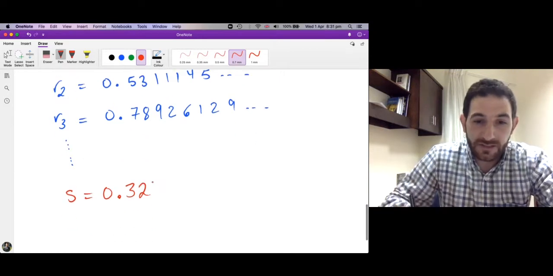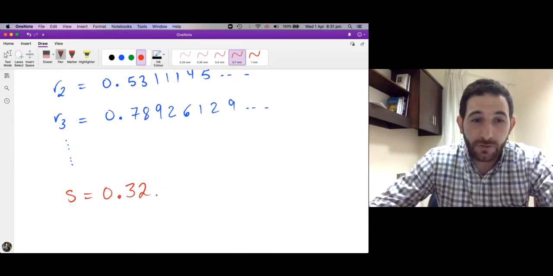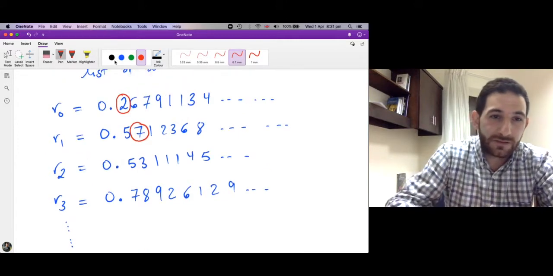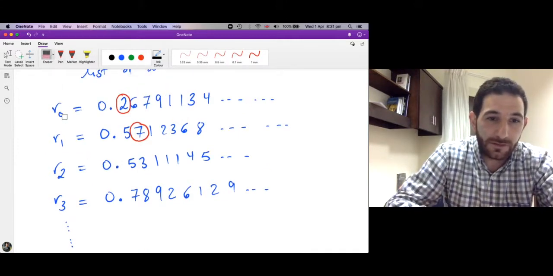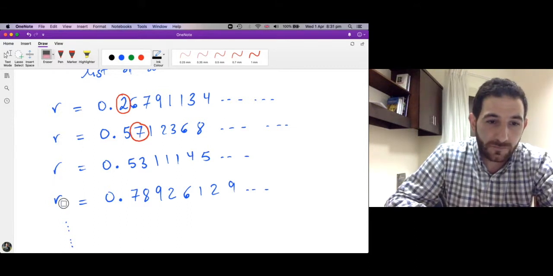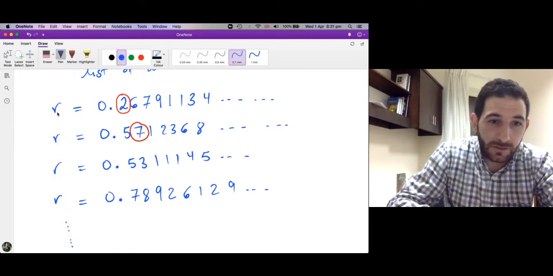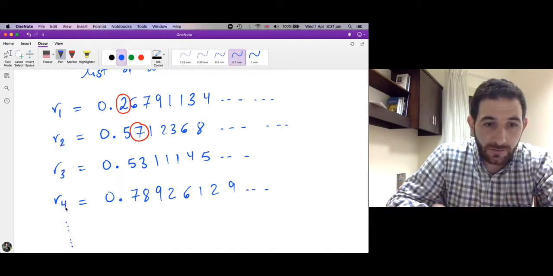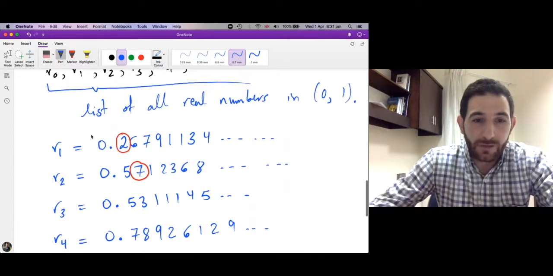Now to find the third decimal place, you go to the third number in the list. Maybe it's easier if I call these R1, R2, R3, R4, it doesn't matter.